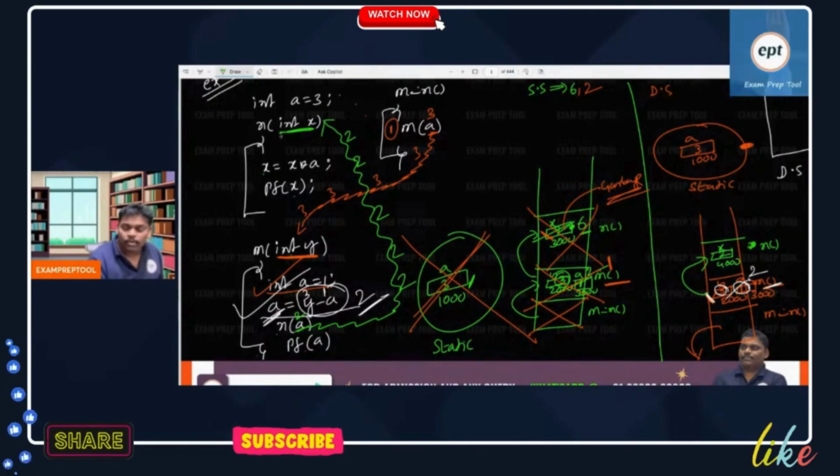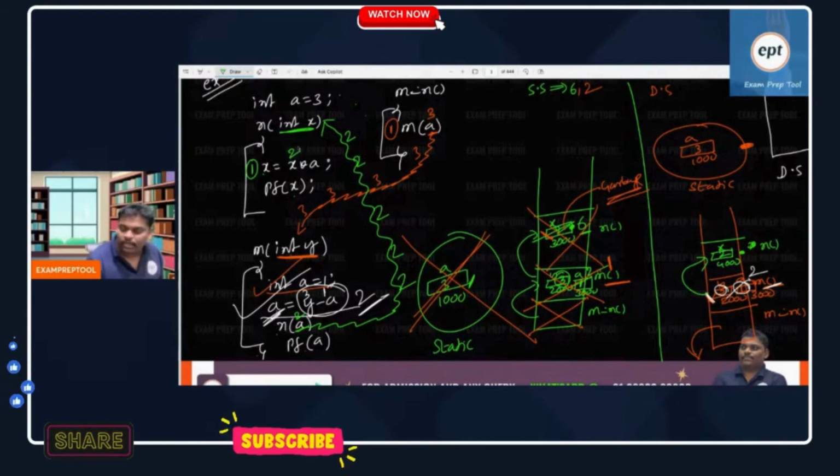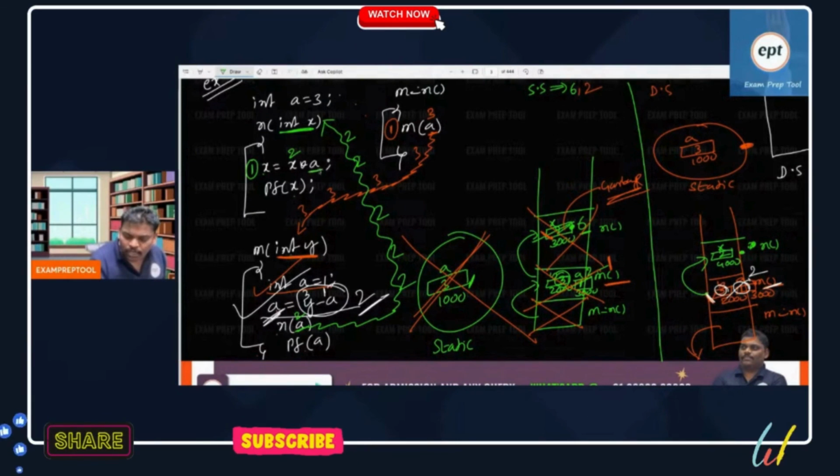Until now, no problem. Can you see inside? First line, x is equal to x into a. In this n function, x is now only created, already local variable 2 is there. So x is 2. But the interesting thing is, you are using a inside this function, and nowhere is a available.